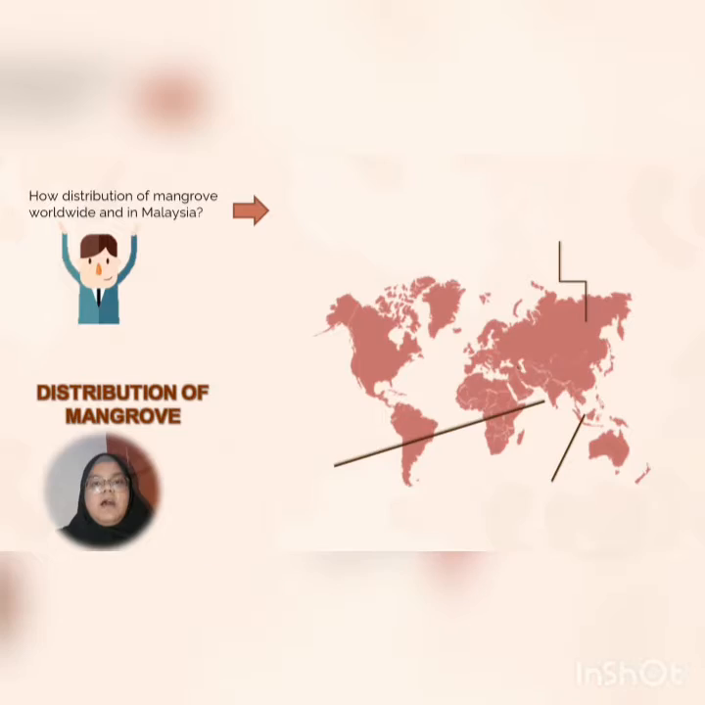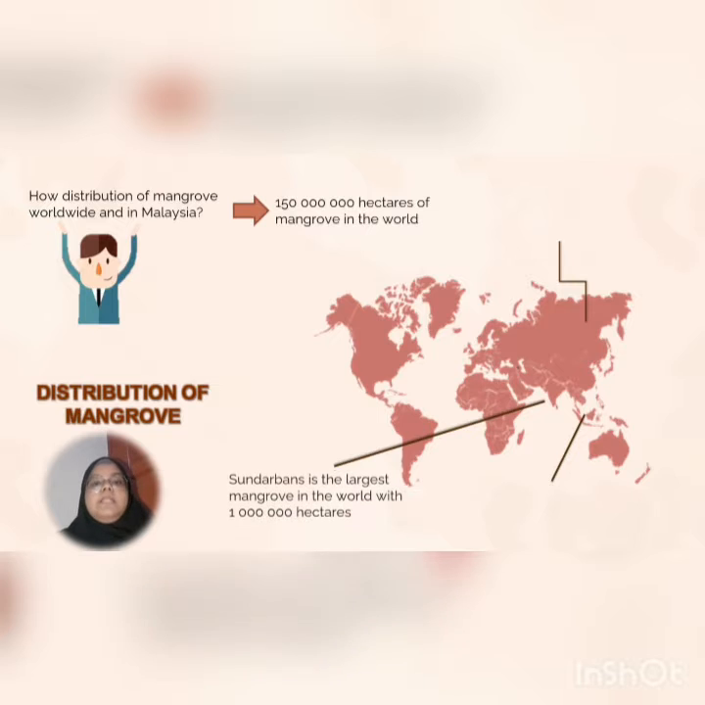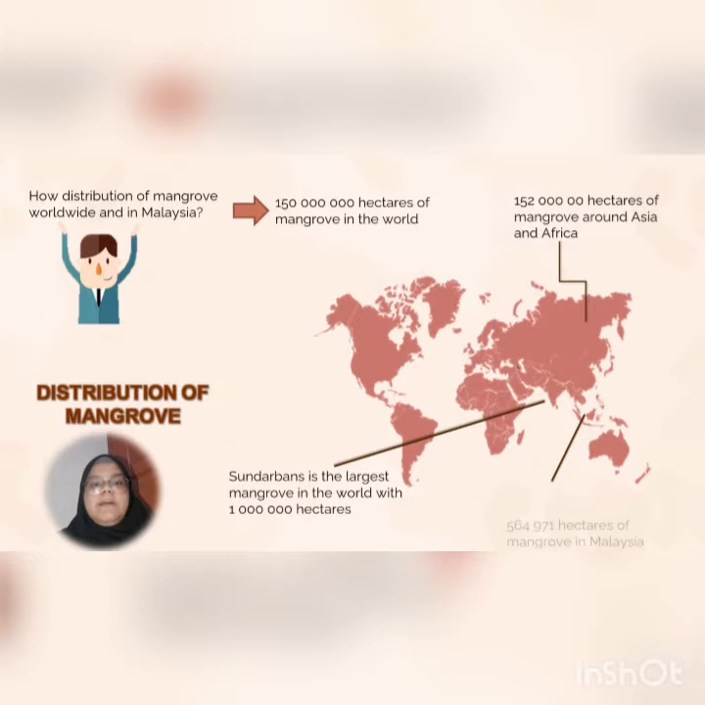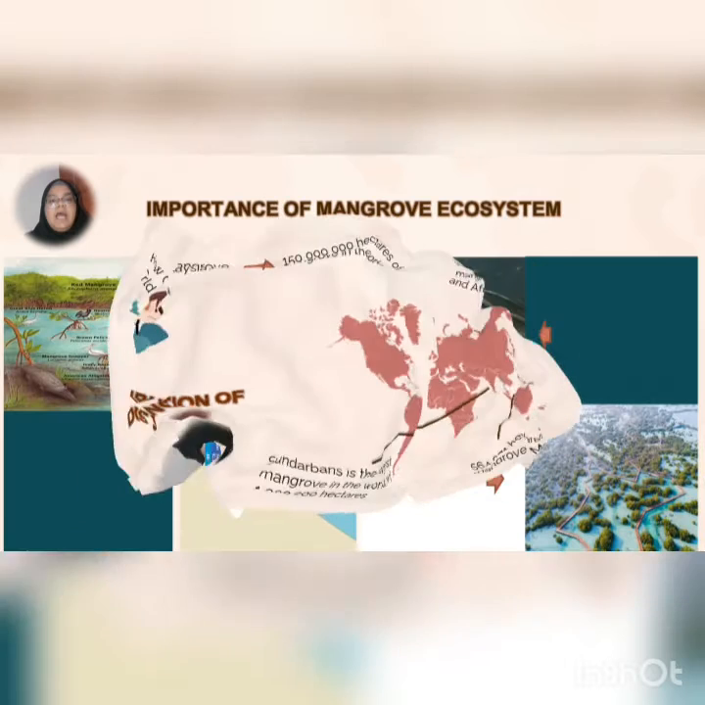content. There are about 150 million hectares of mangrove in the world, and the biggest mangrove is located at Sundarbans, while in Malaysia, about 564,971,000 hectares, which is Sabah and Sarawak, is the biggest contributor.